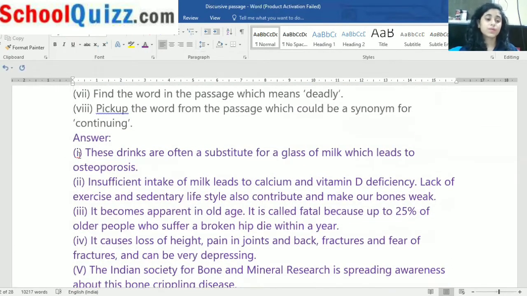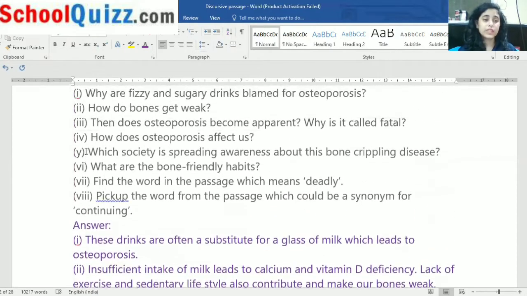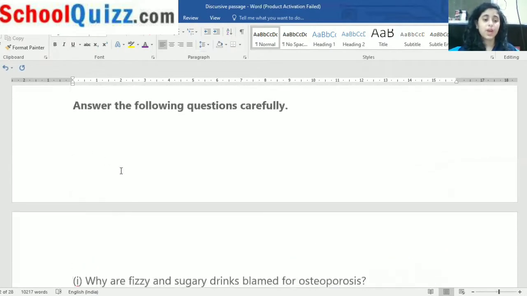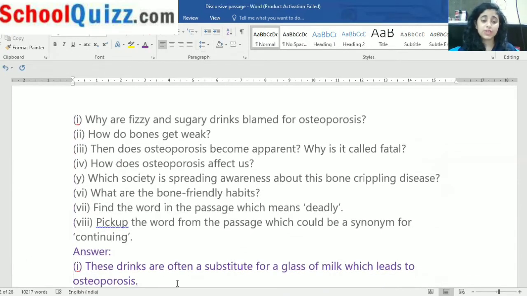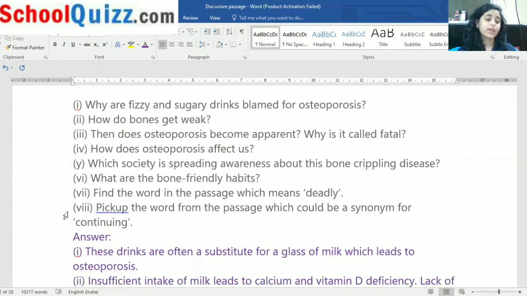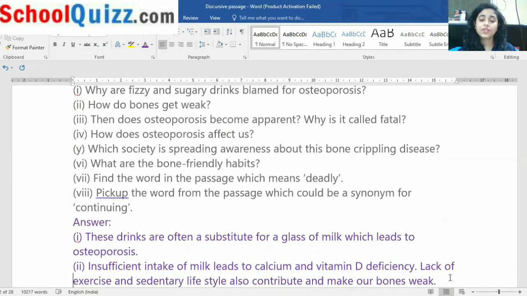So answers. First one, what was the question? Why are fizzy and sugary drinks blamed for osteoporosis? These drinks are often a substitute for a glass of milk, which led to osteoporosis. We have read this in the passage. How do bones get weak? Insufficient intake of milk leads to calcium and vitamin D deficiency. Lack of exercise and sedentary lifestyle also contribute to make our bones weak. See, we have read this in the passage.